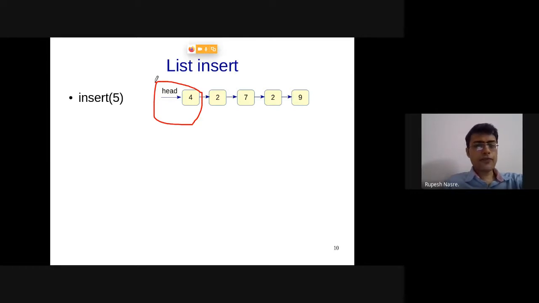Right? And of course, the insert function is the one which is always going to get called, with 4 also, with 5 also as the argument. And therefore, we need to take care of whether head was null or not. Whether the list is empty or not. Why do we need to distinguish across these two cases, whether head is null or not? The question: why do I need to distinguish between the cases when head is null while inserting versus head is not null while inserting?